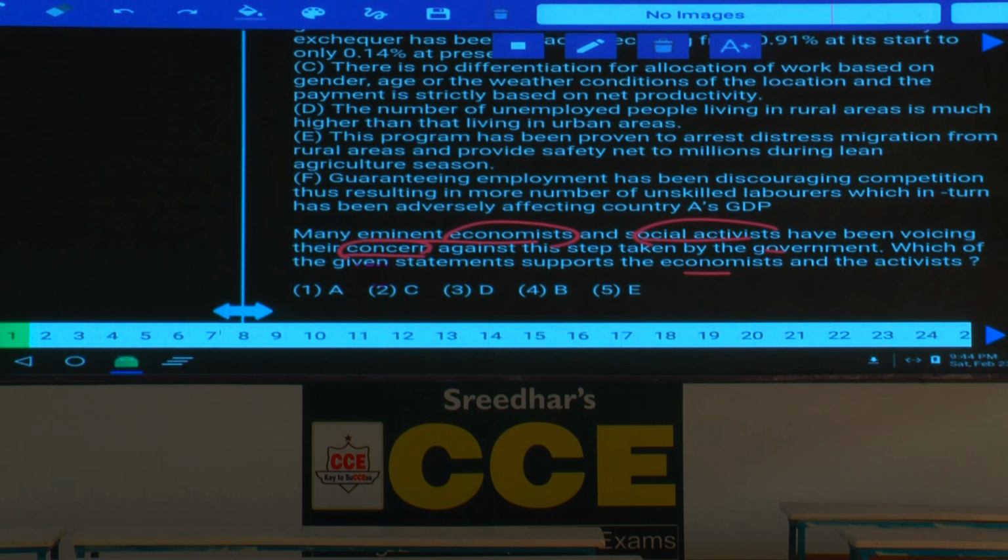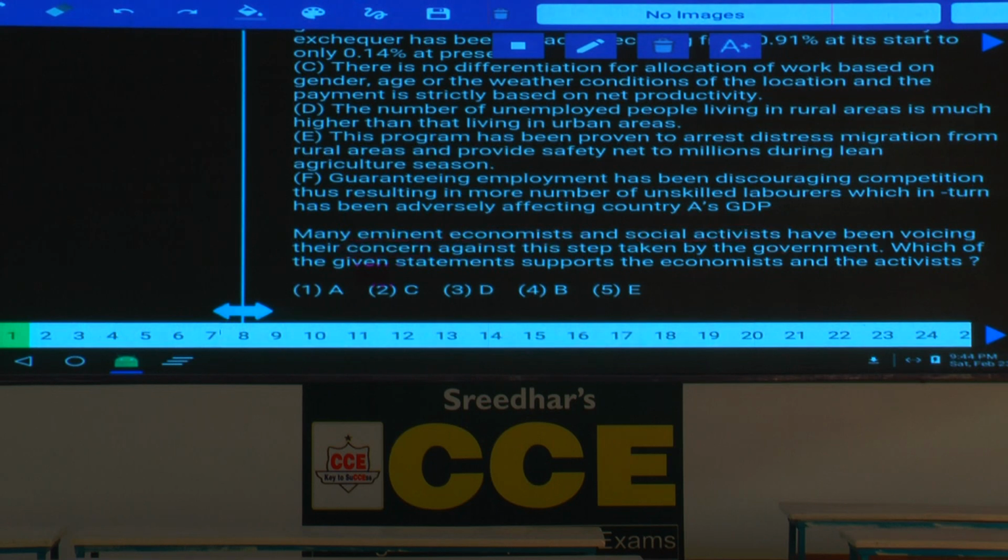Now we need to find out, by doing so there will be negative result or disadvantage to the government, and then only these people, economists, will go against this one. They are voicing their concern. Why they are concerned here? Because there could be a disadvantage by this rule.